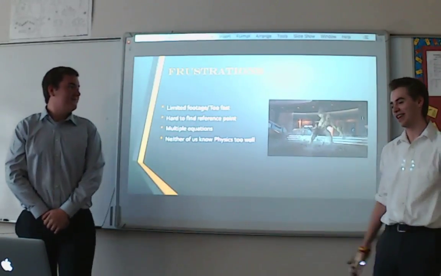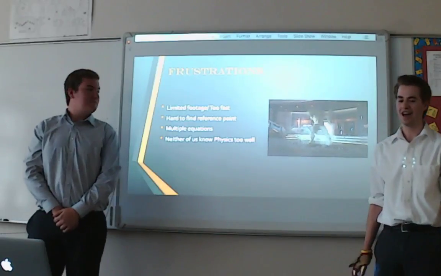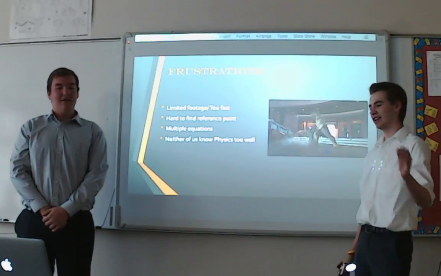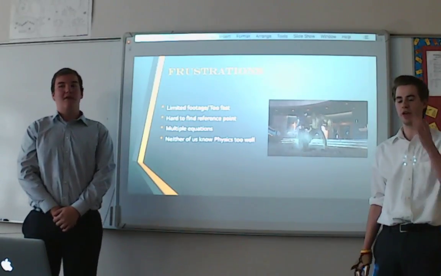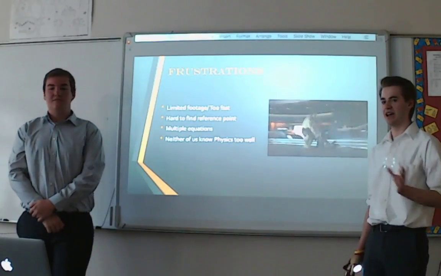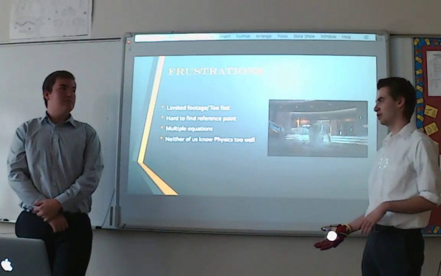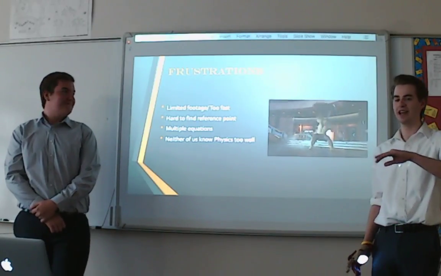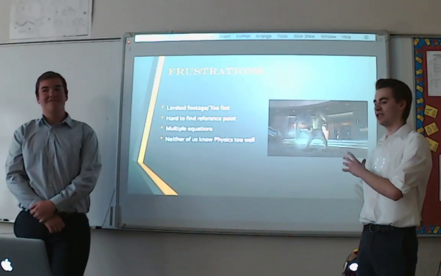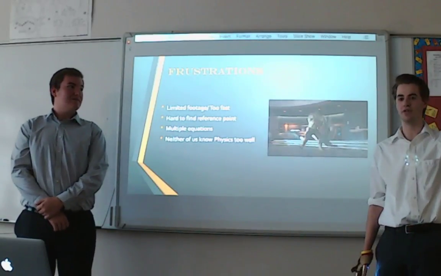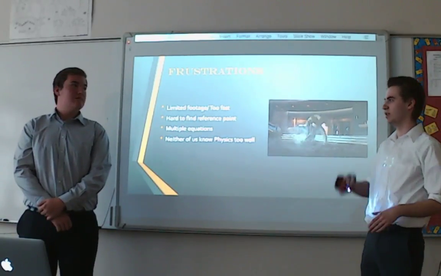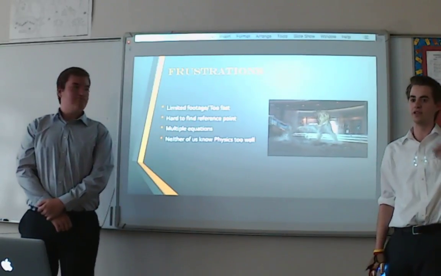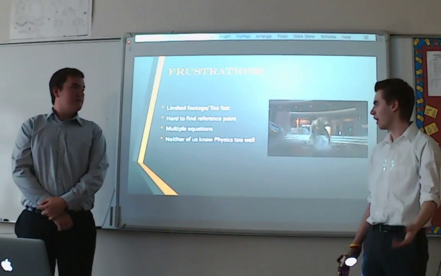And so in conclusion, we figured that the Avengers were actually pretty realistic, with the exception of Iron Man. With Iron Man, we found his velocity to be slower than what it really should be, because the rate of this flame should be at least 80 meters per second. Where we think the error was in the movie is that it should have taken him longer to fall to the ground, so that would have contributed to a higher height, and therefore would have given us a better reference to find the height.